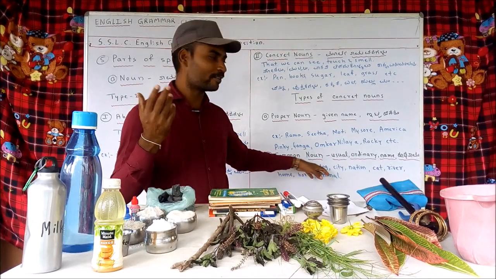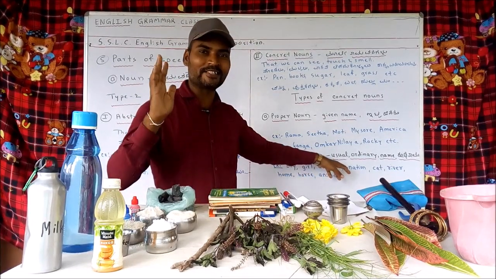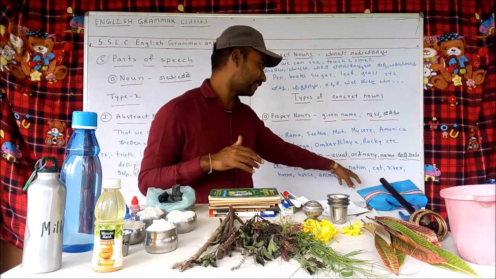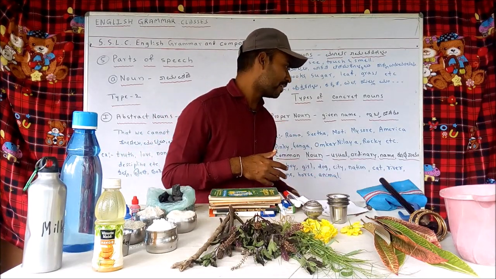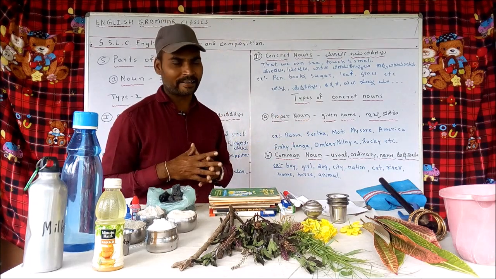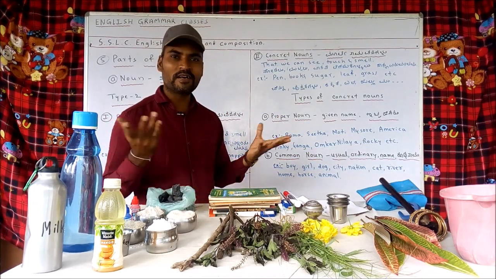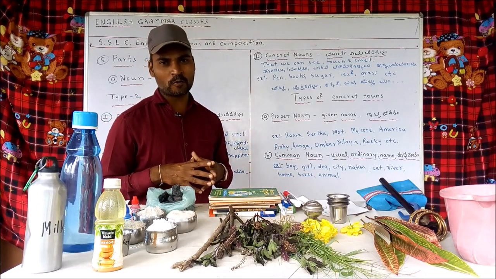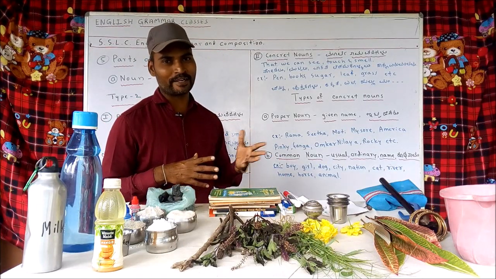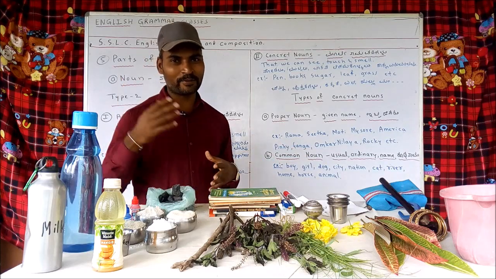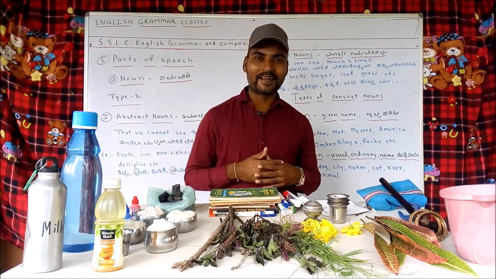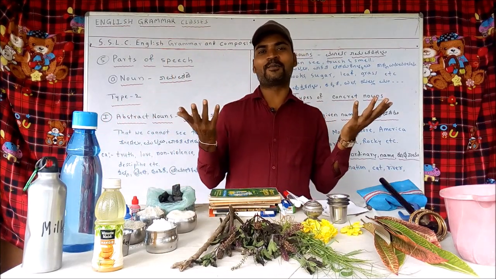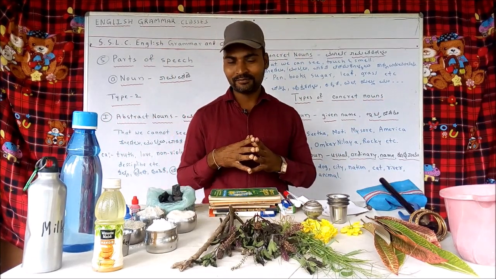Then dogs, everywhere dogs are called dogs. Cities, in every nation cities are called cities. Nation, in the world nations are there. Nations are called nations. Cat, commonly we call cat. River, commonly we call river. Home, commonly we call homes and houses. The home might be in Sheshagiri, the home might be in Hangal, the home might be in America. Homes or houses. Then horse and animals. Horse, wherever it may be, we call it horse.